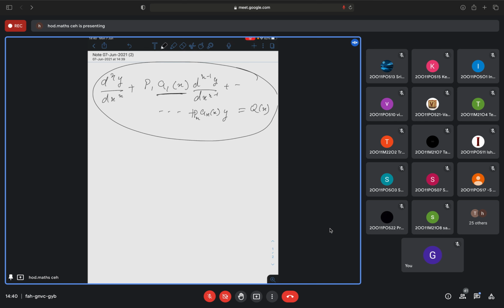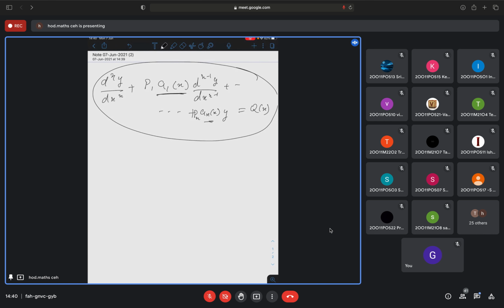If I don't have a1(x), a2(x), an(x), then you will have only p1, p2, pn. So they are all what? With constant coefficient. So till now, whatever methods you have learned, they are all related to solving linear differential equations with constant coefficient. Now, if at least one of a1, a2, an is a function of x, then this will be called a linear differential equation with variable coefficient.